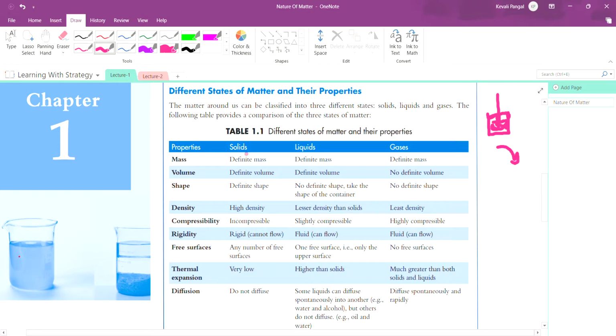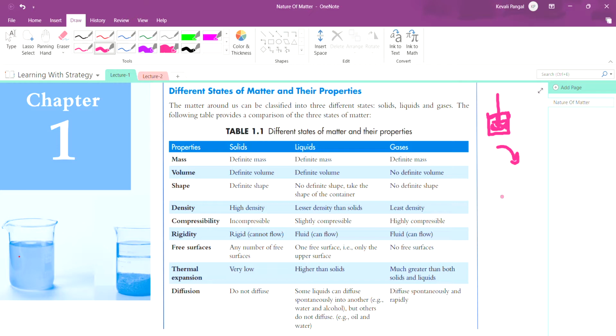So solids, we cannot press solids. If you have one pen in your hand, try to press it, you can observe that it's not able to press. You can just fold it. If your pen is made of cardboard, you can fold it, but you can't press it and make it thin, thin and thin.